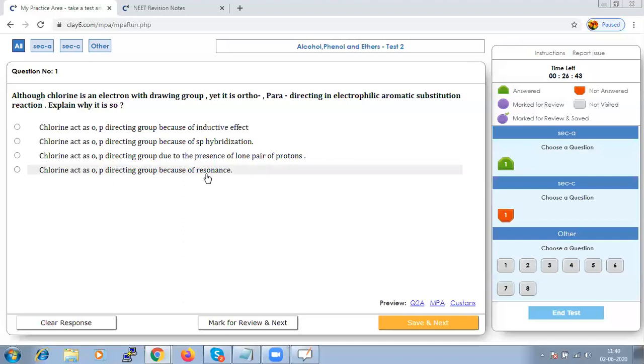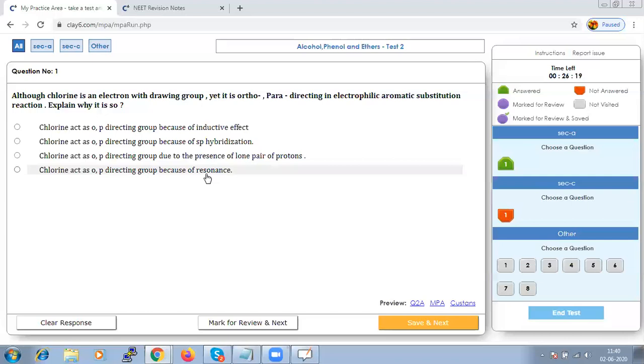So when we say resonance, we mean a resonance stabilized structure. The answer: chlorine withdraws electrons because of its minus I effect, and it donates electrons through plus R effect. Hence, chlorine acts as an ortho-para directing group because of resonance.